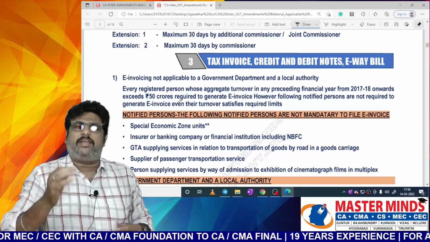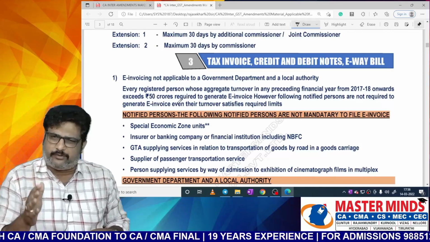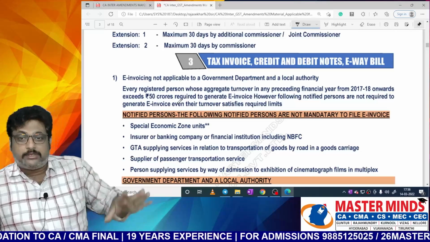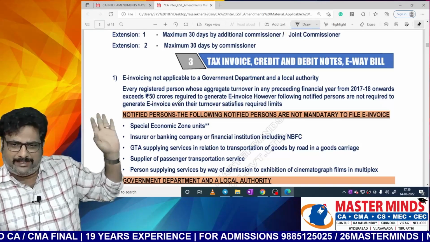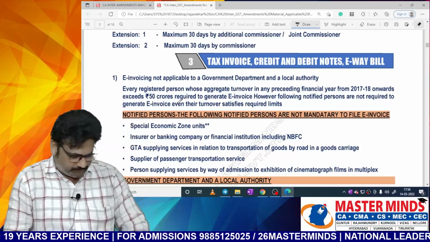That means every registered person whose turnover in the preceding financial year exceeds 50 crores, starting from 17-18 onwards, is required to generate e-invoices, ma.